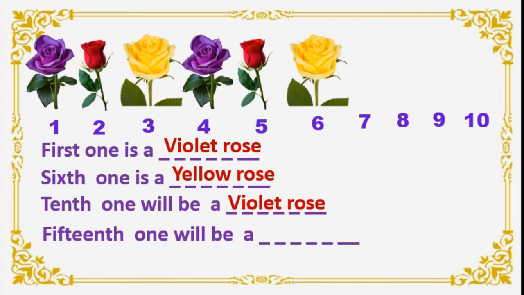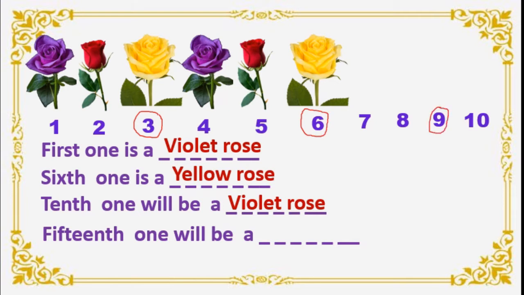Students, here we have to observe the difference between the roses. See here, yellow roses are in 3rd position and in the 6th position, and it will come in the 9th position, correct?